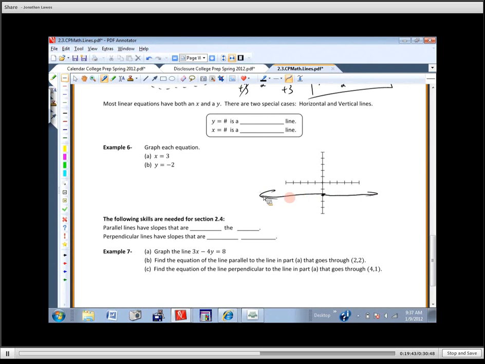And everybody gets these confused all the time. If it's y equals a number, it tells you the y-coordinate. So it's got the same y-coordinate, any x-coordinate you want. So that's a horizontal line. If y equals a number is a horizontal line, what would x equals a number be? It would be a vertical line.